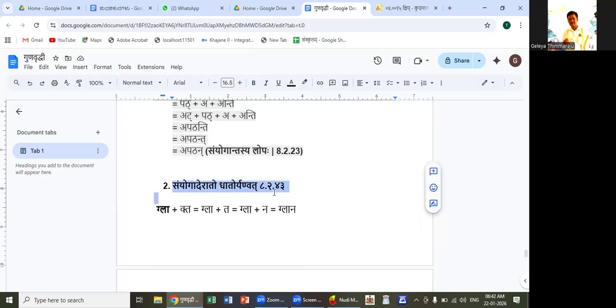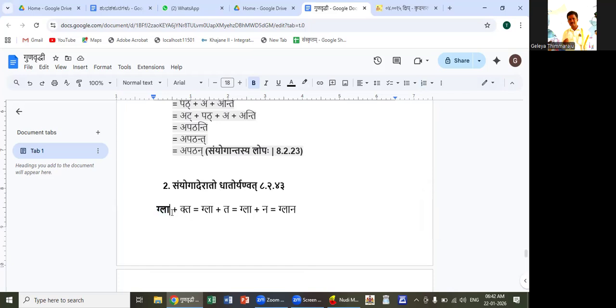Sanyogader ato dhatoh yenvatah, 8-4-43. Sanyogadeh means a dhatu having a sanyoga in the beginning. For example, gla is a dhatu. It has a sanyoga in the beginning, the sanyoga of gakara and lakara.